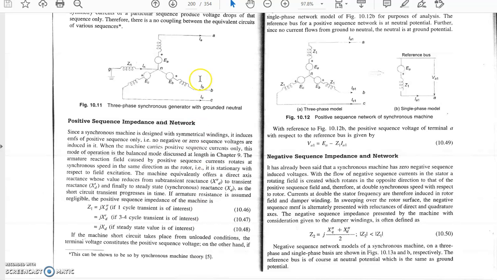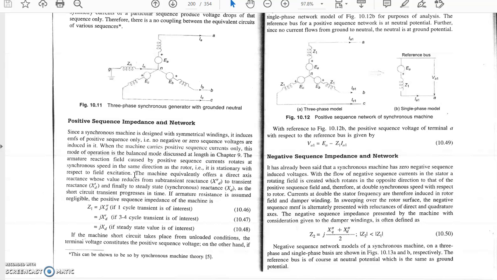When the machine carries positive sequence current only, this mode of operation is the balanced mode, and the armature reaction field caused by the positive sequence current rotates at synchronous speed in the same direction as the rotor, and it is stationary with respect to the field excitation. It is simple basic theory of the synchronous machine.